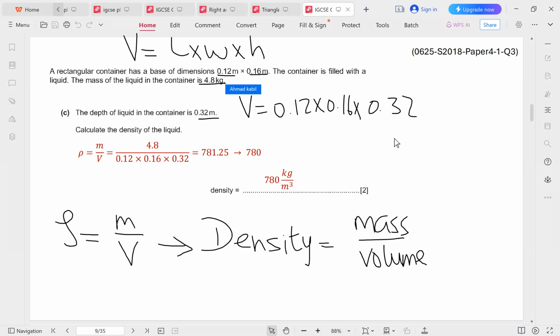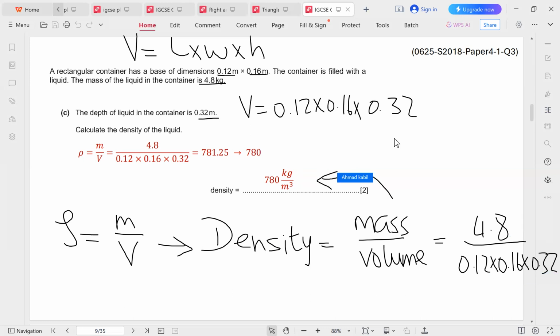And we already have the mass. So the density becomes mass over volume equals 4.8 kilograms divided by the volume that we obtained above, which is 0.12 times 0.16 times 0.32. And you can evaluate this using the calculator. And this is the answer that you would arrive at. Of course, we approximate to three significant figures. So 781.25, you can approximate it as 780 or 781, two or three significant figures. That would be okay.